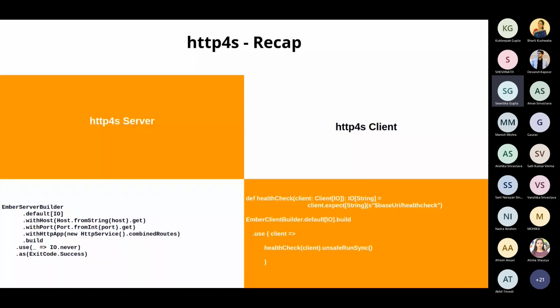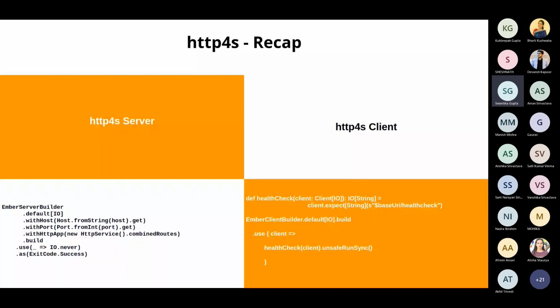Okay, finally, this is the last part of the recap. This is the place where I specified that Http4s can be used not just to create routes, but to create our servers and our clients. You don't have to go looking for other libraries, right? So basically, Http4s supports a lot of libraries. Like you have Ember server or Ember client. Those are among the ones that I have tested in my demo. Apart from that, we have Blaze and many others. Whatever you're comfortable with, you can try with that.